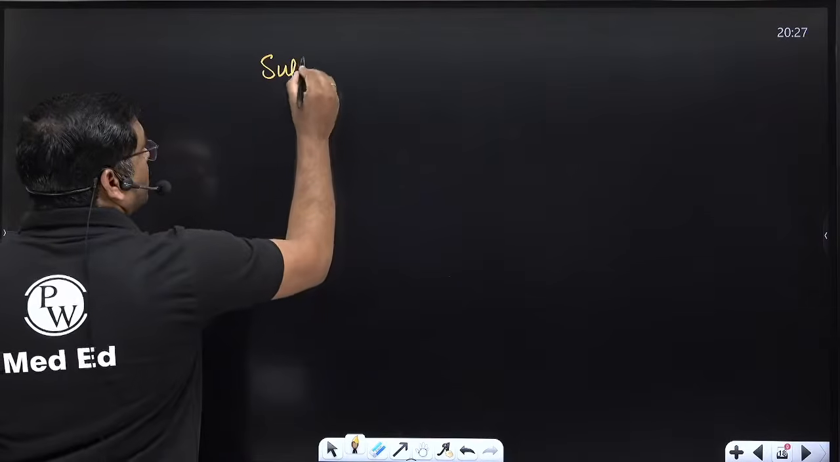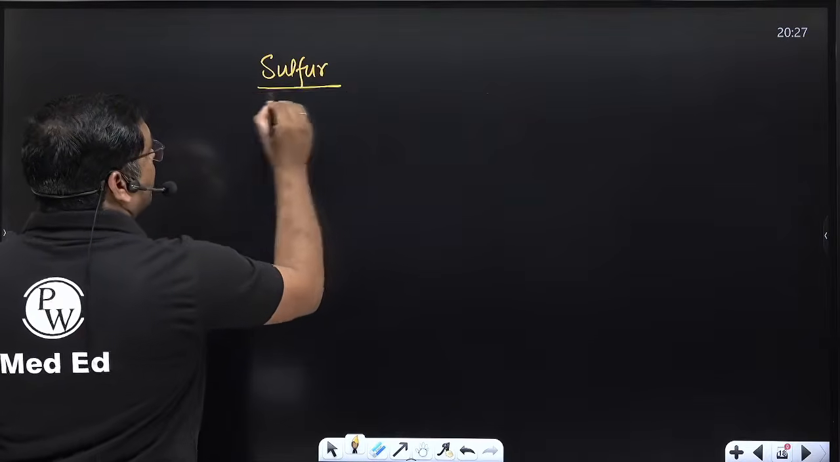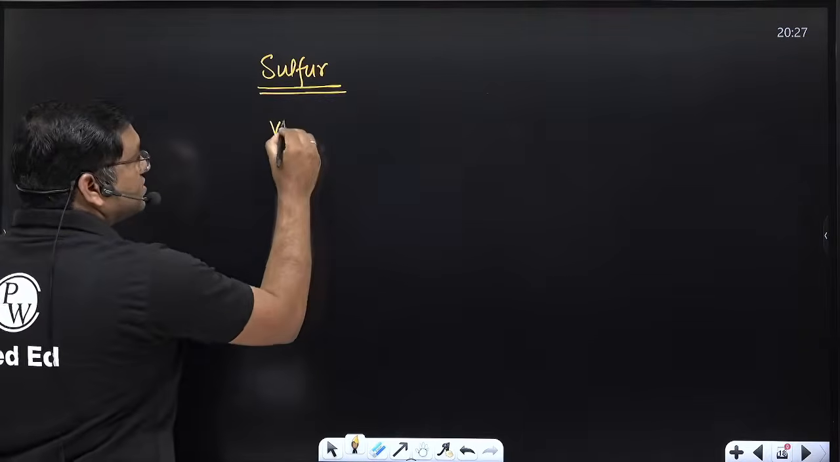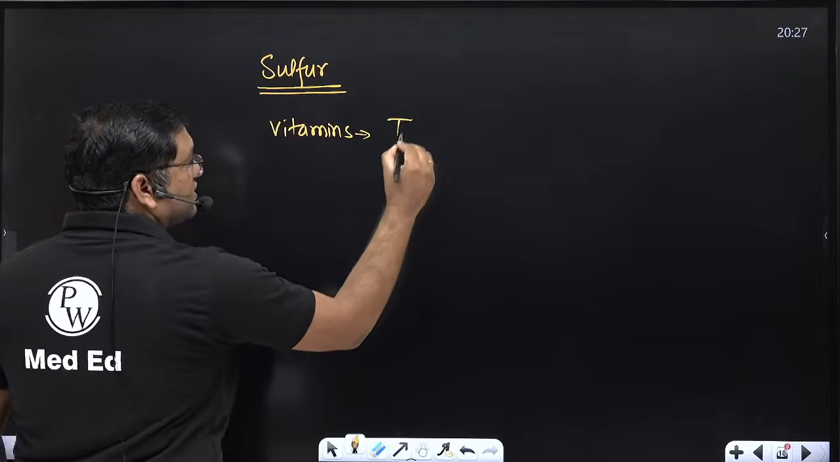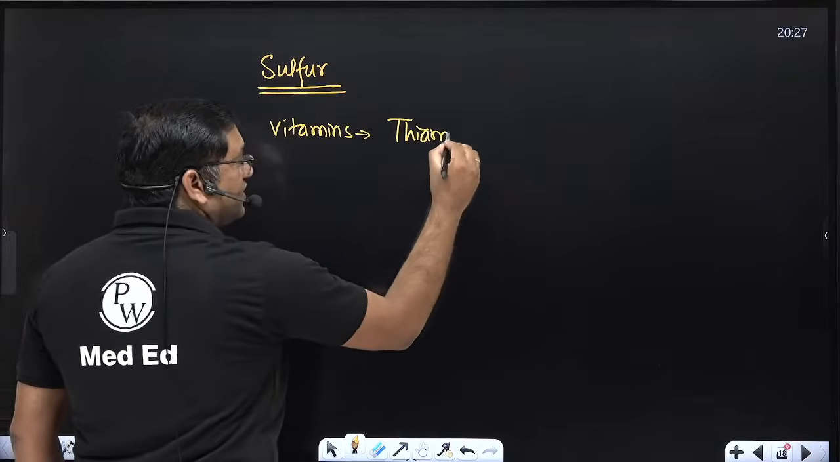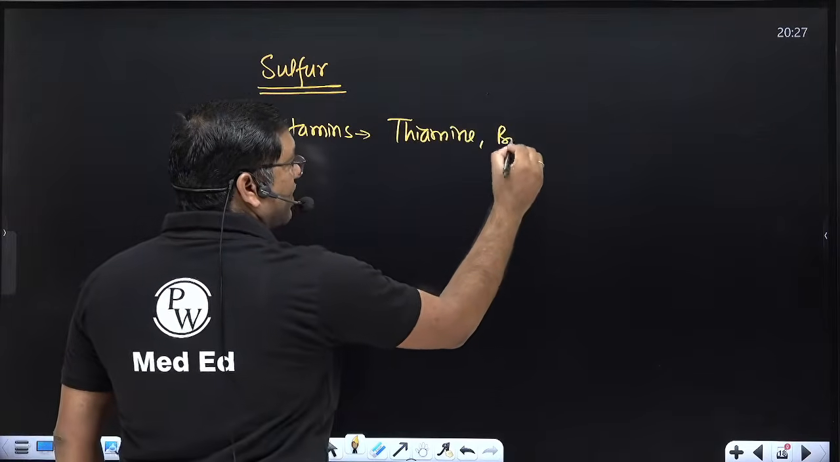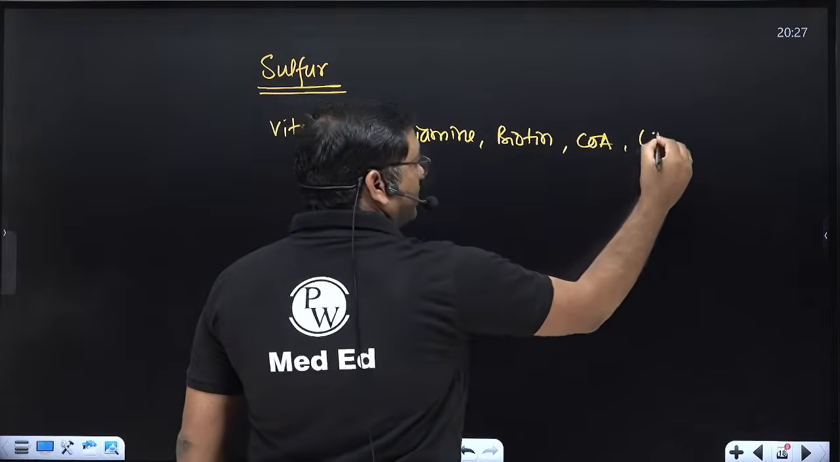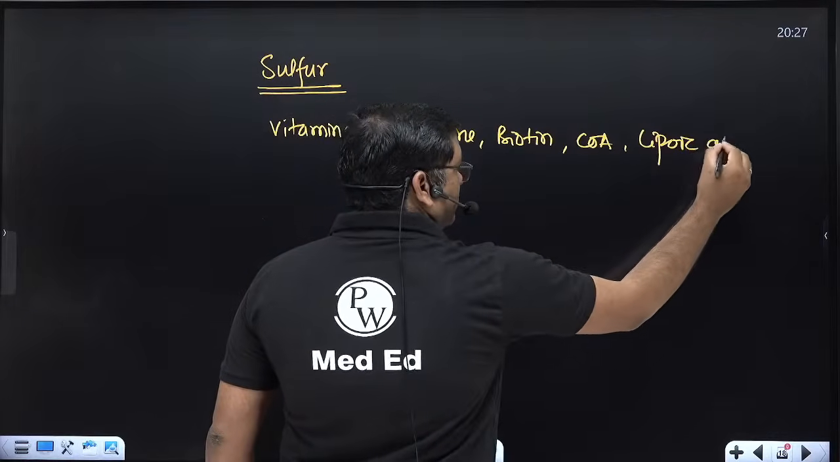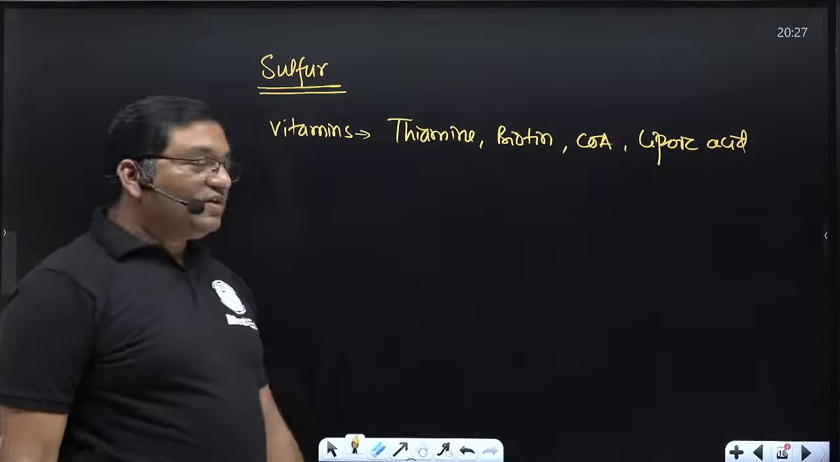It is not too much important. Sulfur is present in the vitamins. Which vitamins is it present in? Remember, this can be a LAQ. It is present in thiamine, biotin, coenzyme A, and lipoic acid. These are the sulfur containing vitamins.